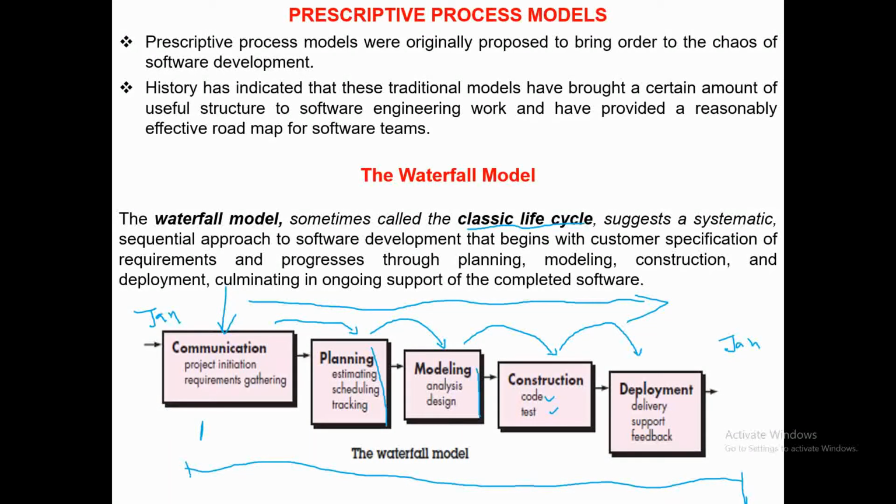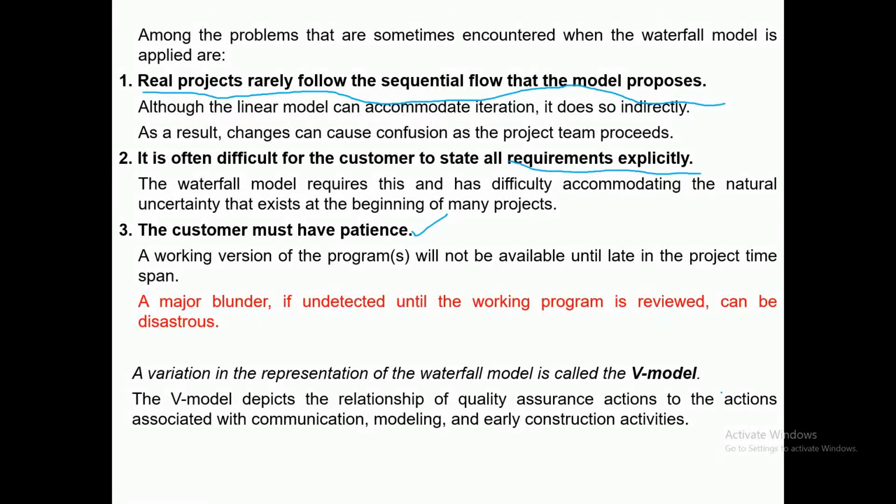तो 1 साल तक कस्टमर को उसके सॉफ्टवेयर का कुछ भी वर्किंग प्रोटोटाइप या कुछ समरी ऑफ द वर्किंग ऐसा उसको दिखाई नहीं देगा. Because this model states that first you must do communication, complete the communication activity, then complete the planning activity, then modeling, then construction, then deployment. तो once the deployment is there, till then customer must have patience. Working version of the program will not be available until late in the project time span. So project time span में last में customer को उसका working version दिखाई देगा. He must have patience.